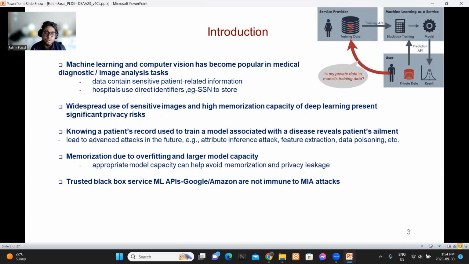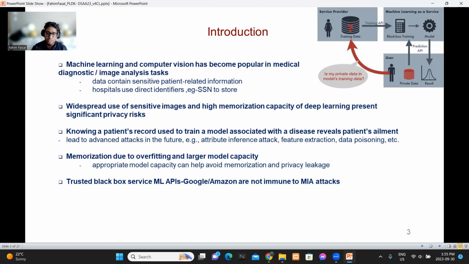And the widespread use of those sensitive images and the high memorization capacity of pre-trained complex machine learning models present a significant privacy risk. So nowadays, most medical organizations are really careful about data storing and privacy during data storage, but they tend to ignore the problem of model privacy.